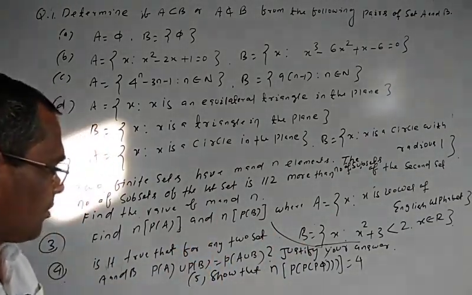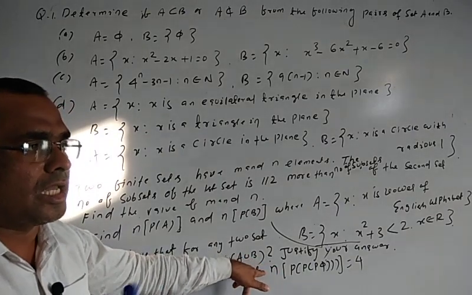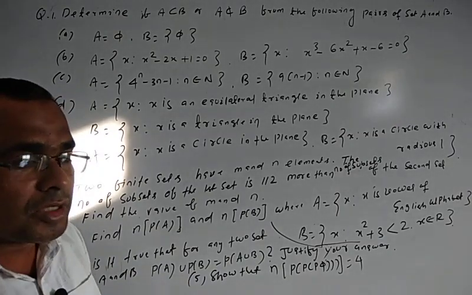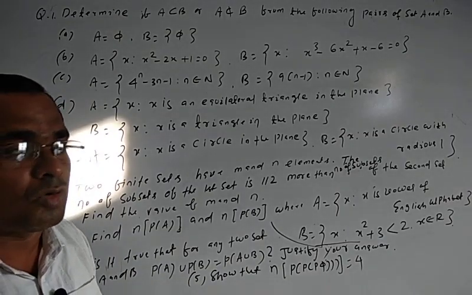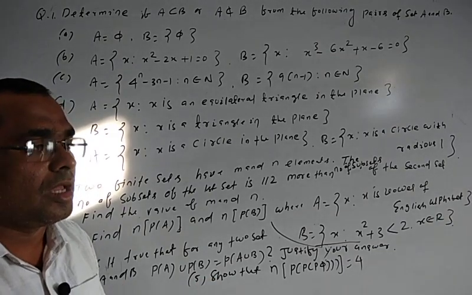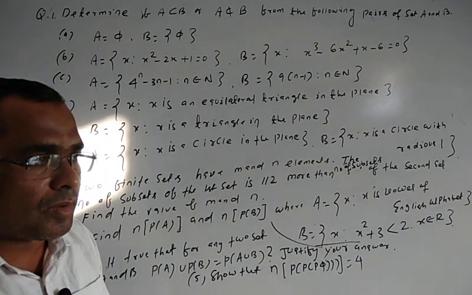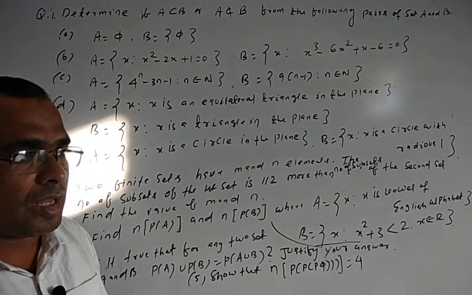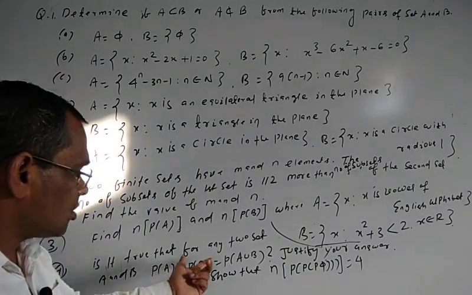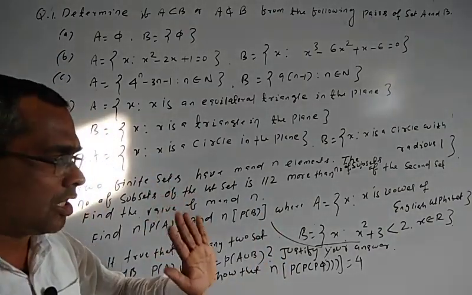Okay. So it can be true or not. To check, you take an example. Suppose A is equal to 1 and B is equal to 2. Then what will be A union B? Naturally A union B is equal to 1, 2. Then find its power set P of A union B. Write out P of A, P of B, P of A union P of B, and then P of A union B. They will not be equal. So in general P of A union P of B is not equal to P of A union B. Justify your answer means we create one example.